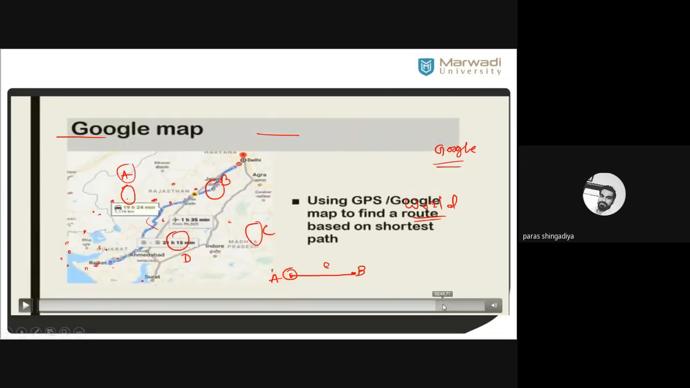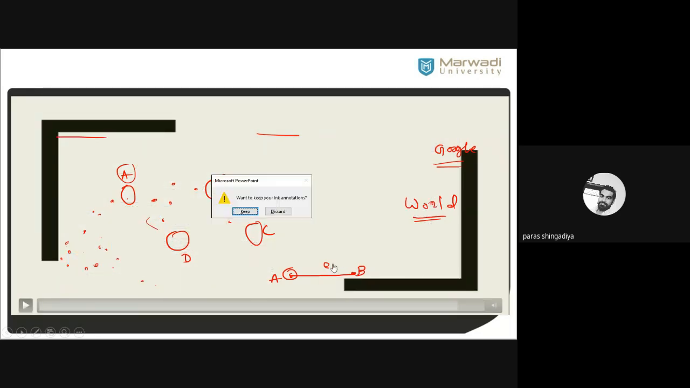Then in Google Maps, which we discussed in the first lecture, here is a picture of Google Maps between two places, Rajkot and Delhi. There are three routes available there. We'll see a separate video related to Google Maps, how graph theory works in Google Maps. Let us see this video first, and then we'll start the concept of graph theory with its definition.